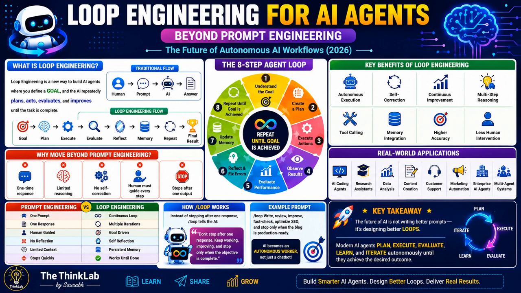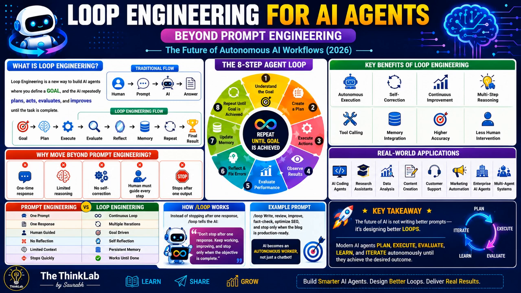So today we are going to explore one of the most exciting concepts in modern AI development, that is called loop engineering for AI agents. Many people are talking about prompt engineering, but this is the new approach quickly gaining attention because it helps AI move from simply answering questions to actually completing the task. So what is loop engineering and why is everyone discussing it?